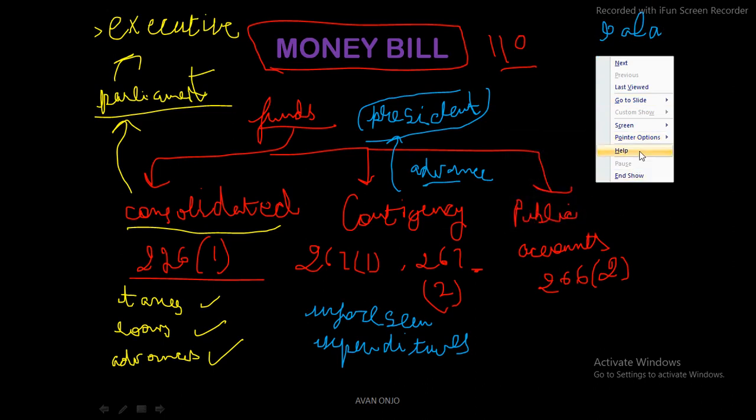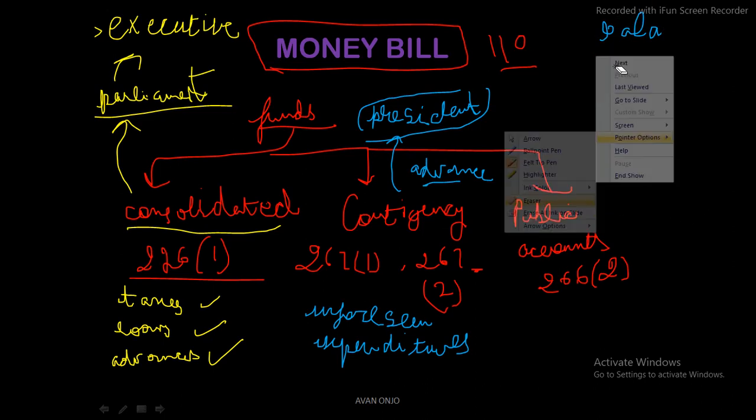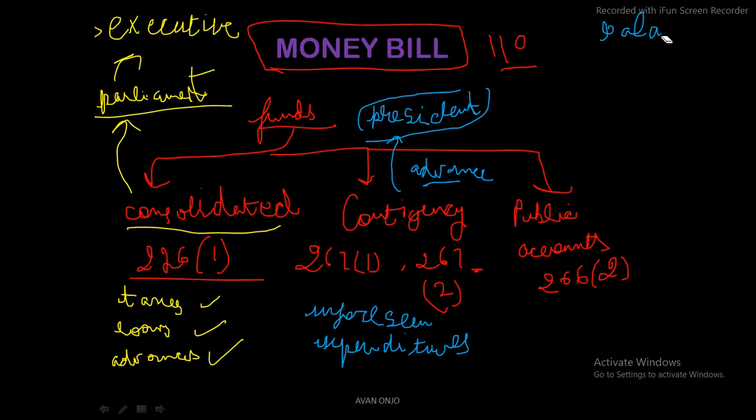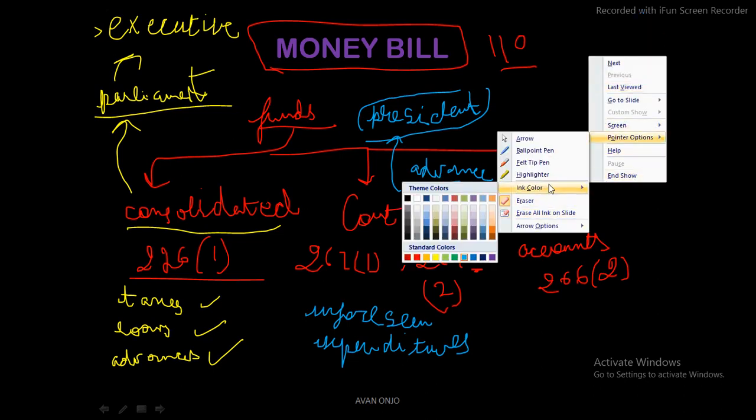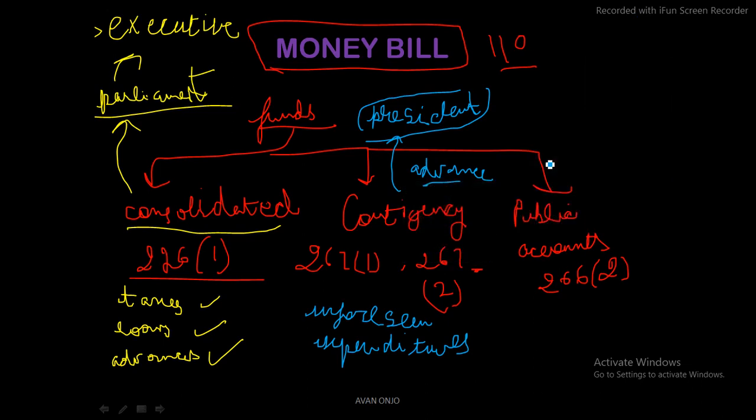So a balance needs to be maintained in this case. Because this is not a consolidated fund, but a kind of advance. If you take an advance from any person, you have to return it, right? You have to create a balance. So if I've taken an amount of money from my friend, I have to give that money back, because it was needed urgently. But when I have the money, I have to give it back to her.